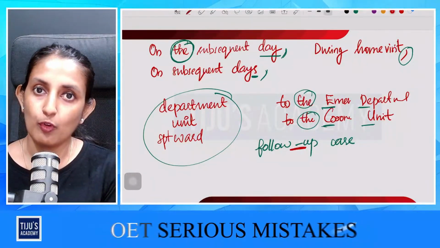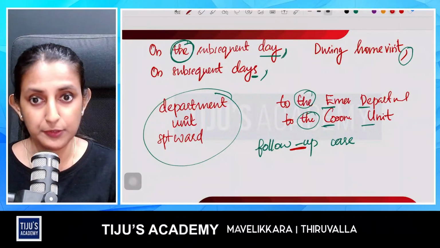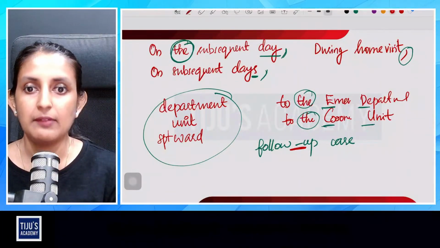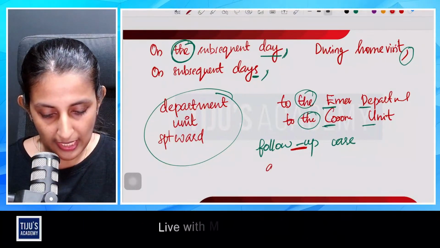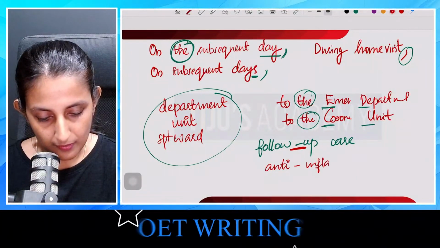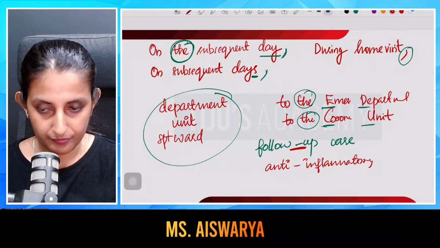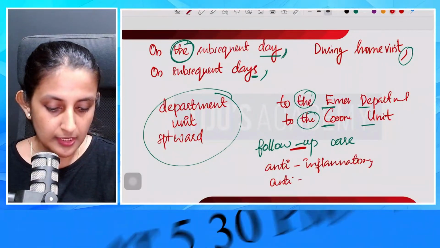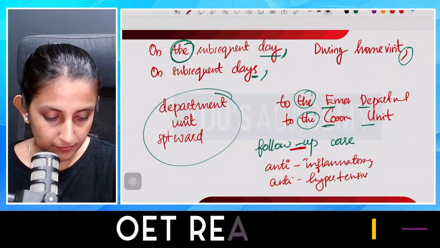Follow-up care, where follow-up is a hyphenated word, and post-operatively is a hyphenated word. And you people will be having confusion regarding anti-inflammatory, anti-hypertensive.